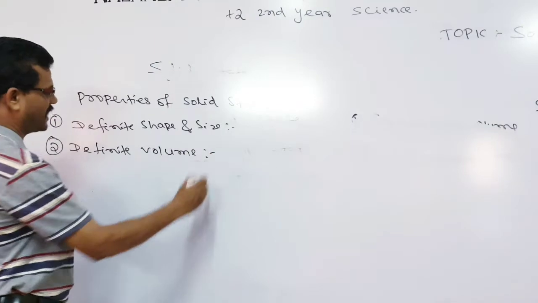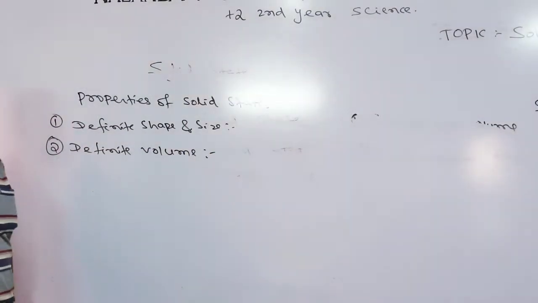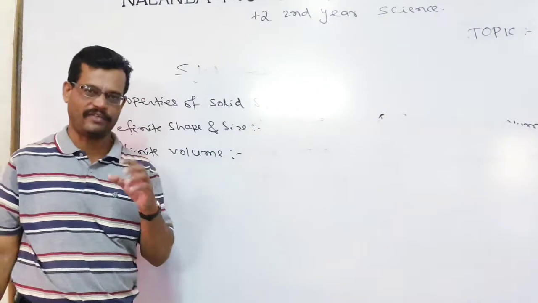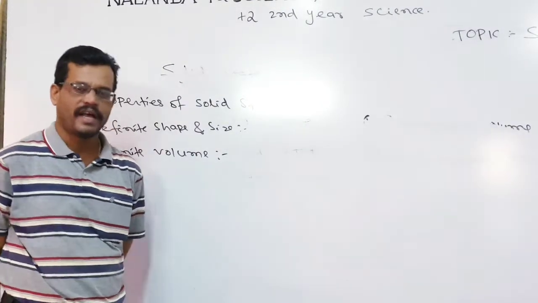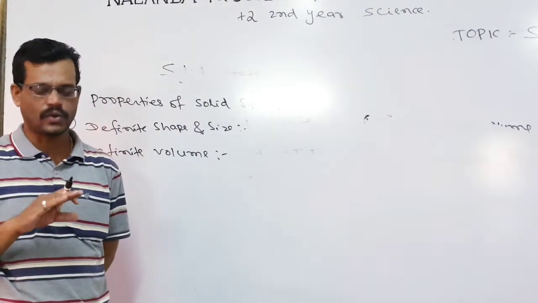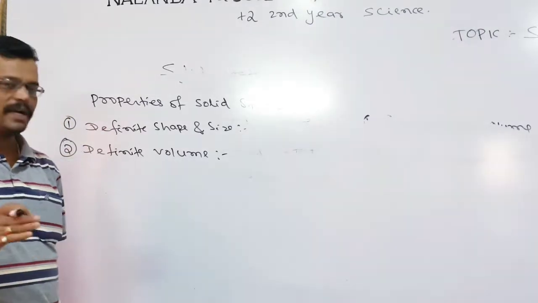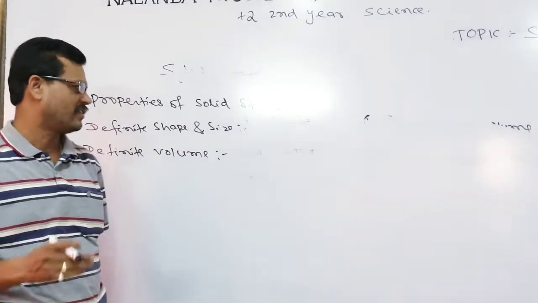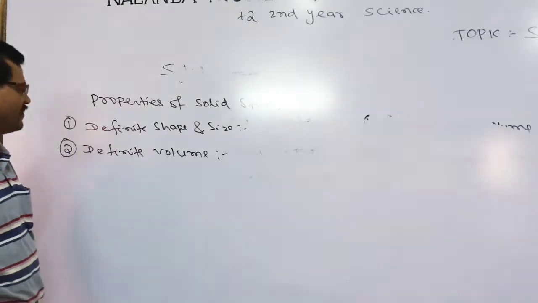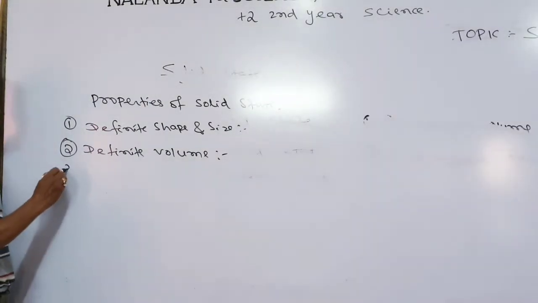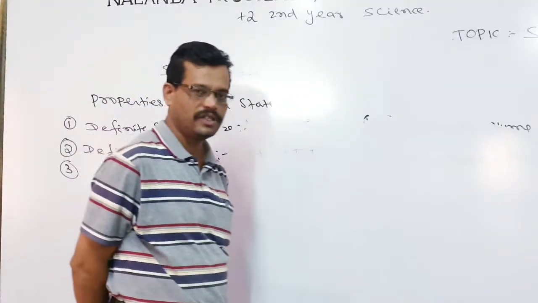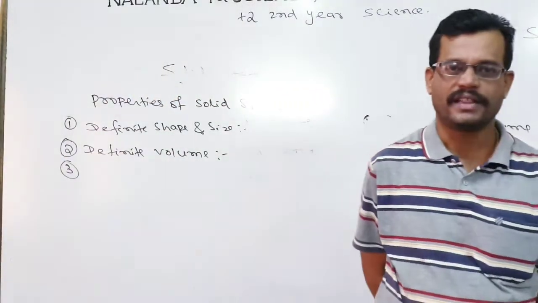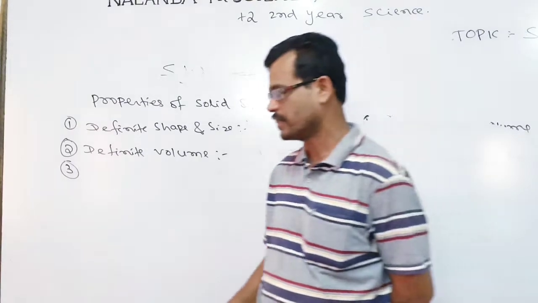Like shape and size, solids also possess definite volume. Its volume is found to be fixed, and the volume of that particular substance can be easily visualized. So we can say they also present definite volumes. Next we come to the characteristic of solids, that is compressibility.